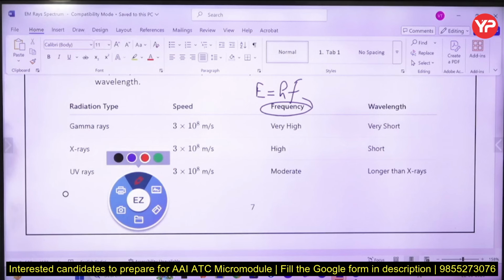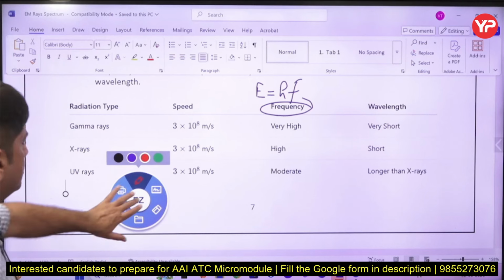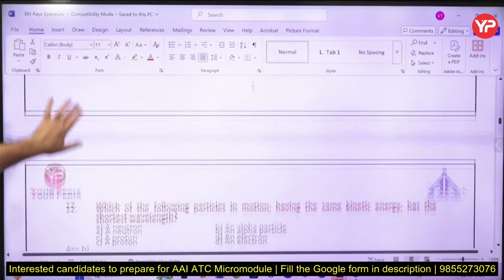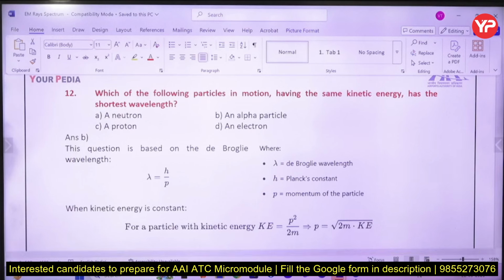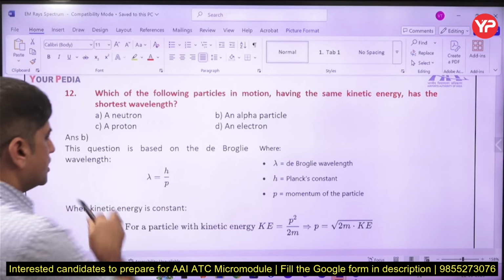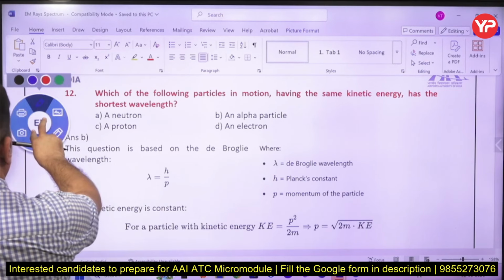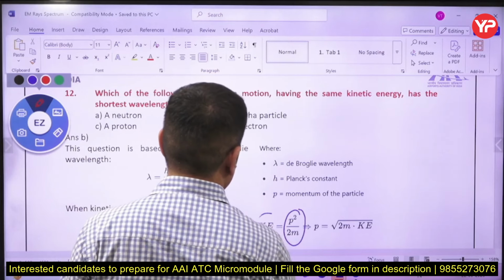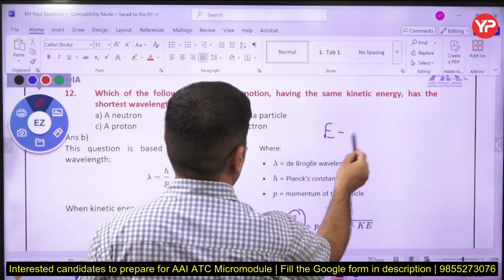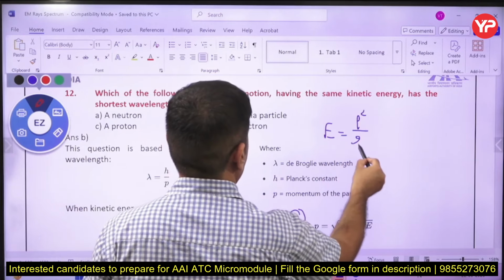So now start making some sense of these electromagnetic radiations. As I told you, this document is self-explanatory, friends. Now de Broglie says lambda is equal to h over mv. P means mv, this is the momentum. Another equation you should remember, a very very important equation: P square by 2m is the kinetic energy. So E is equal to P square by 2m.